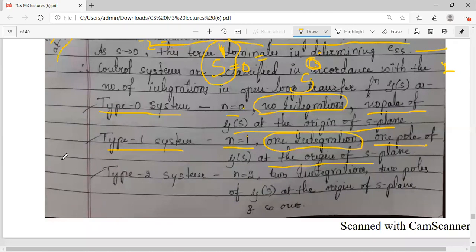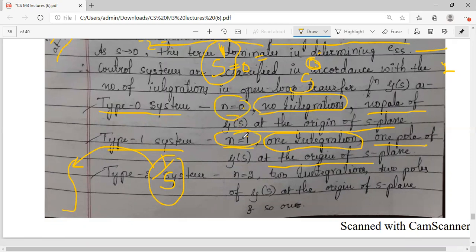In the Laplace transform, you can observe that when you get an integration, you get 1 by s. Because when we go further into the error constant calculations, you'll understand why 1 by s and why I'm relating it to integral terms. But as of now, remember, if n is equal to 0, no poles at the origin.